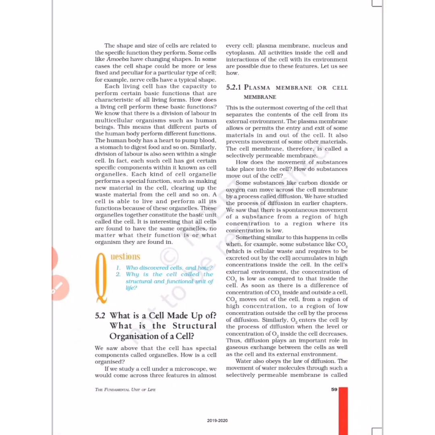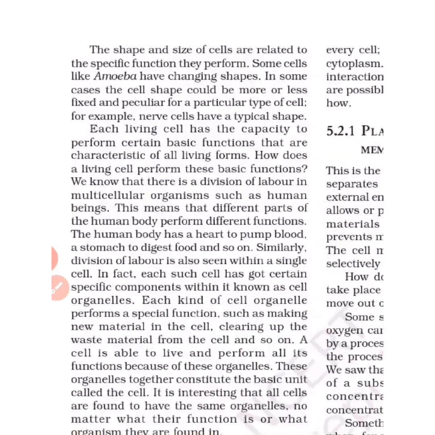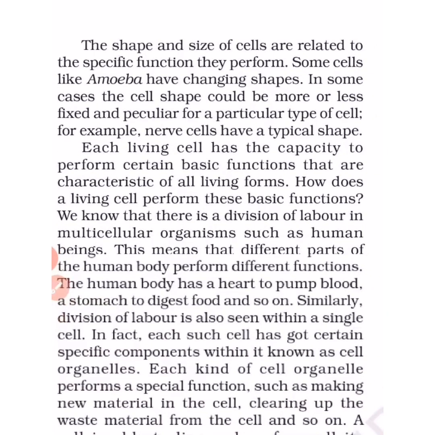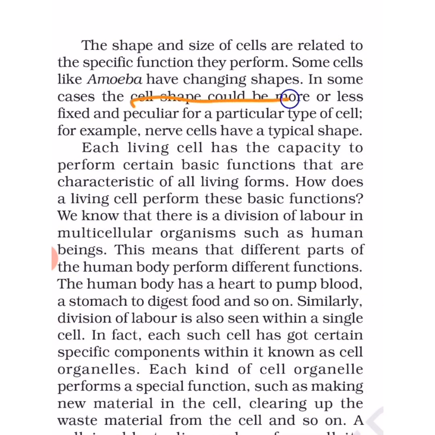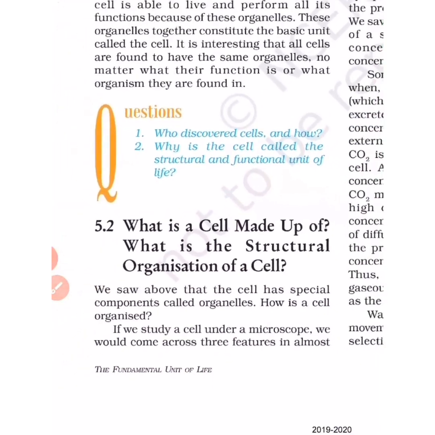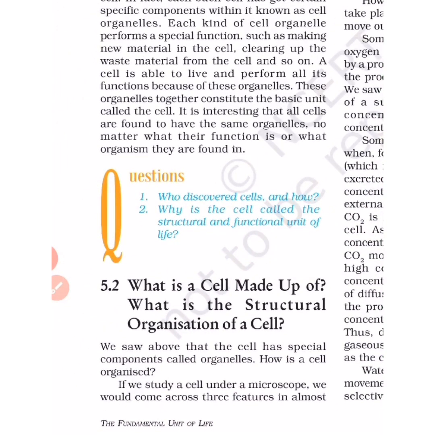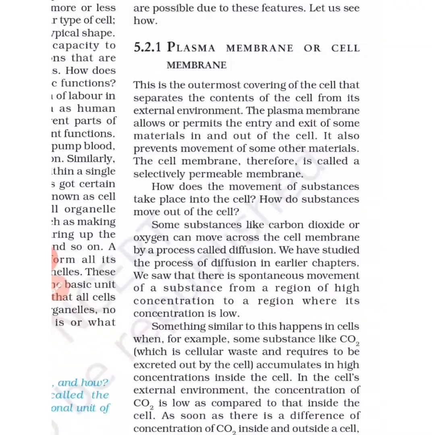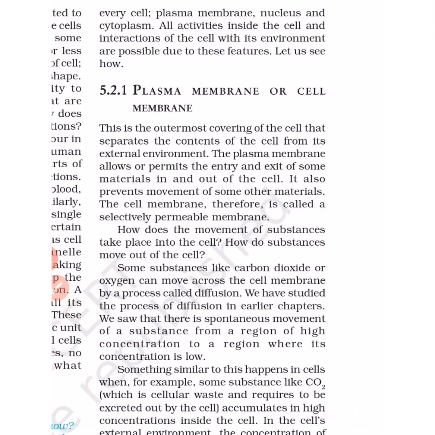Let's see next. So here they have given according to the shape and sizes of the cells, like amoeba they can change shape. This also I have mentioned in the video, so you can see from there. Then next comes what is cell made up of. So this is again very important. So cell is made up of three things as I have given in the video, that is cytoplasm, plasma membrane and nucleus. So plasma membrane, nucleus and the cytoplasm, these are the three important or basic structures present in each and every cell. So cell composition I have already given in the video also.